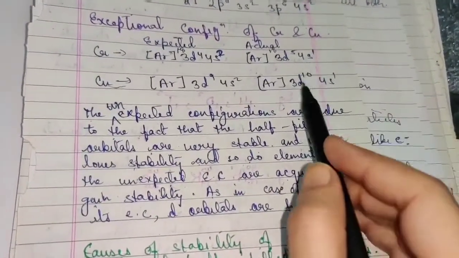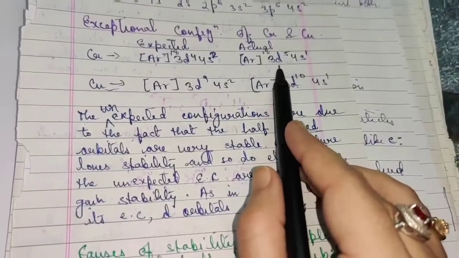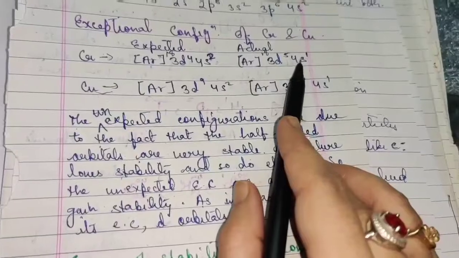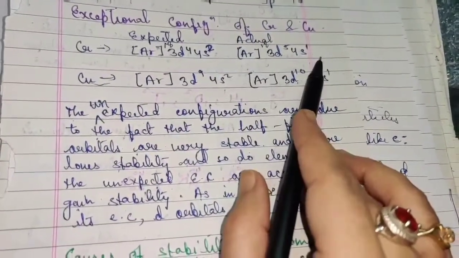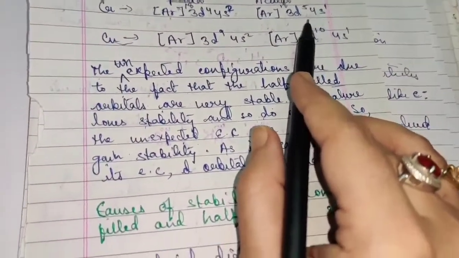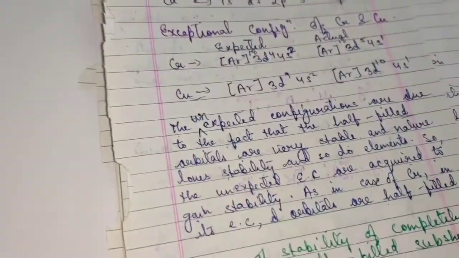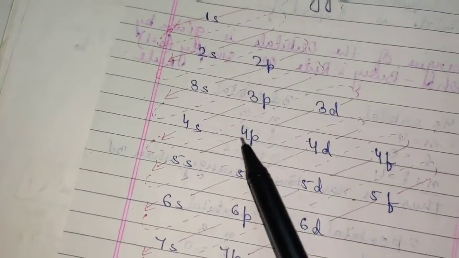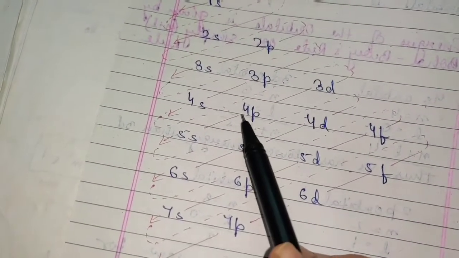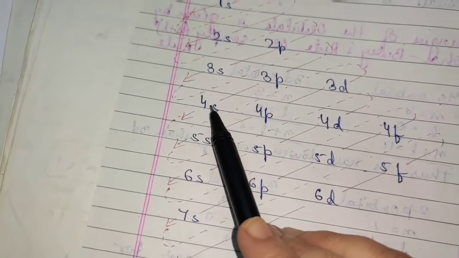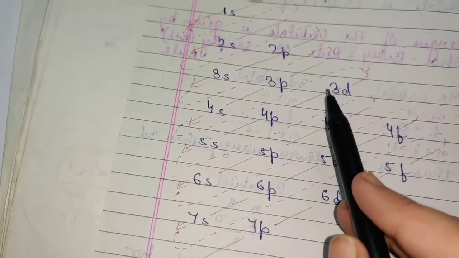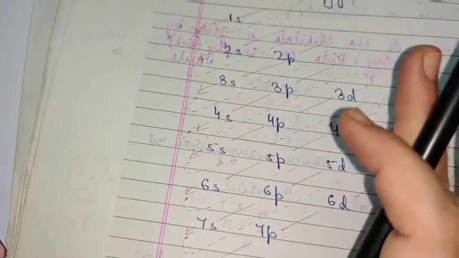As you can see here, I have written d first and then 4s. So don't get confused with this, children. You can write 4s before 3d, because according to Aufbau's principle, if you observe it, 4s comes before 3d. But in some cases you will find that 3d is written before 4s. That is actually for different cases.